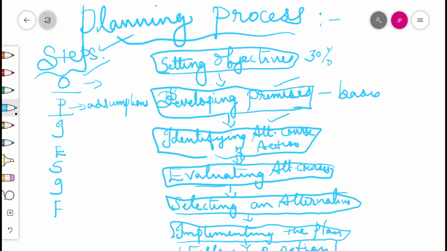The third step is identifying alternative courses of action. After the objectives have been established and premises have been made, the next step is to think of the actions to be taken to achieve these objectives. It involves identifying the various alternative courses of action. There may be many alternatives to achieve the objectives and the manager must know all the ways to reach the objectives.